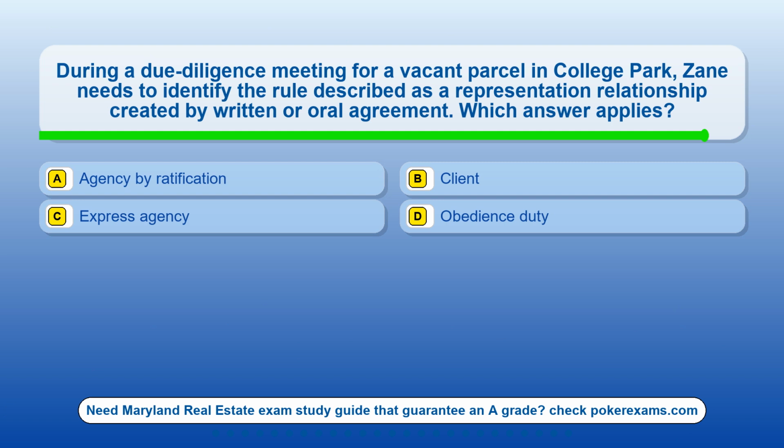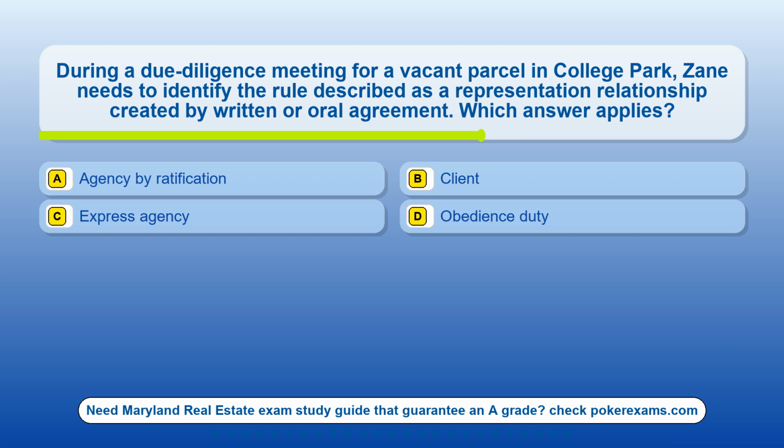Question 5. During a due diligence meeting for a vacant parcel in College Park, Zane needs to identify the rule described as a representation relationship created by written or oral agreement. Which answer applies? Option A, agency by ratification. Option B, client. Option C, express agency. Option D, obedience duty.